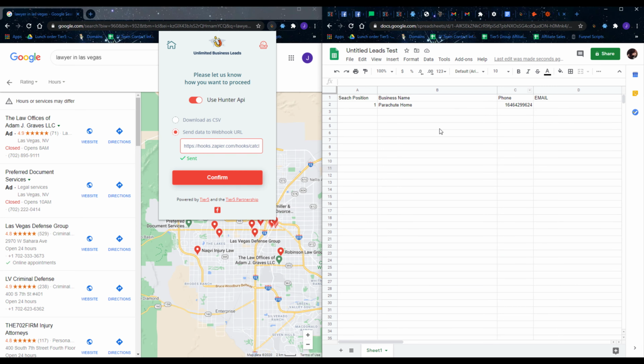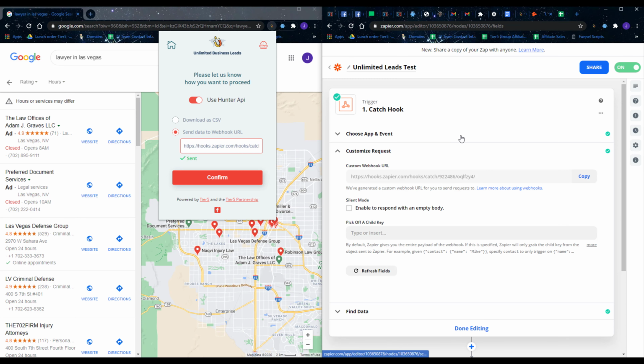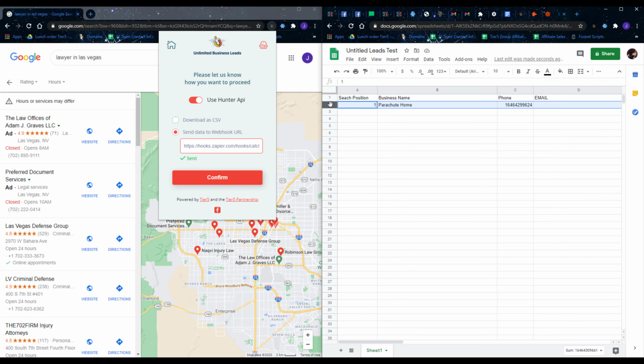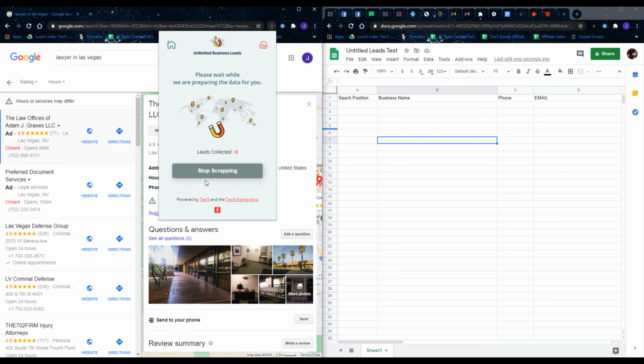This webhook is going to feed right into this Google spreadsheet. Like I said, if you don't know anything about Zapier, you can use any webhook you want. If you have a CRM that accepts webhooks, you can send this right into your CRM. You can use any automation software. I'm using Zapier because I'm going to feed it into this Google spreadsheet, and we're going to watch in real time as this goes. I'll use my Hunter API, send this data to a webhook, and run this search.